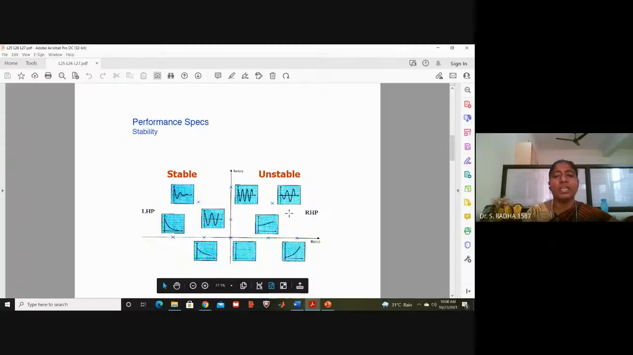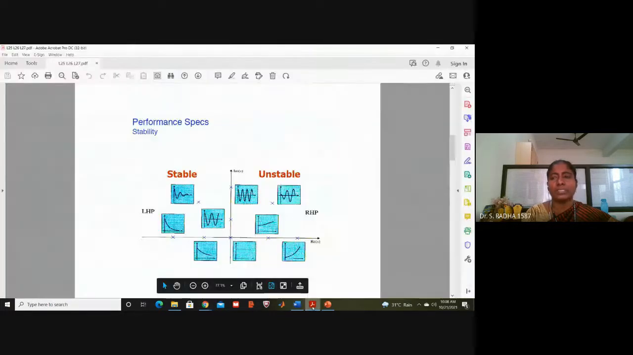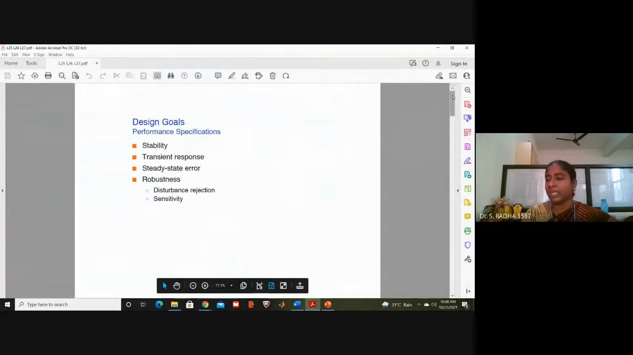If the poles are on the RHS, then this type of diagram will come, and those are unstable systems. Now I will go from the beginning. These are the terminologies we are going to look at: what is stability, transient response, steady state error, and then robustness and disturbance rejection.